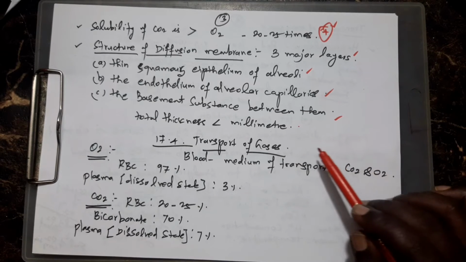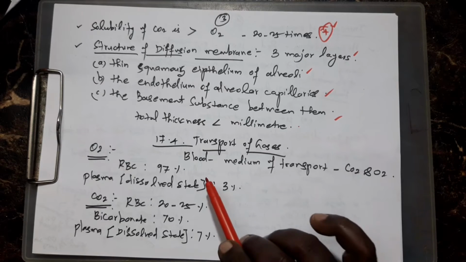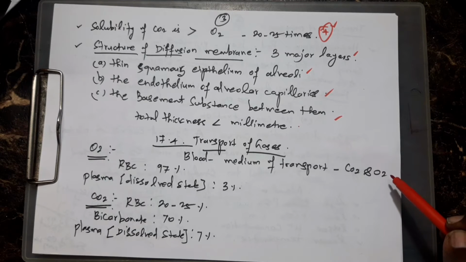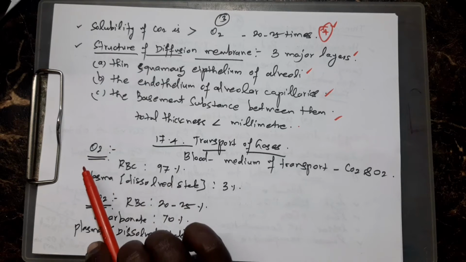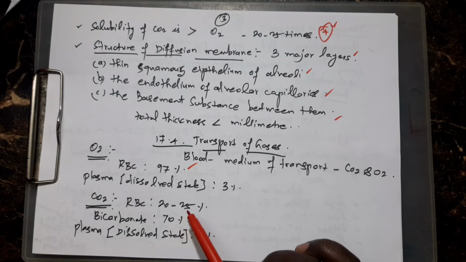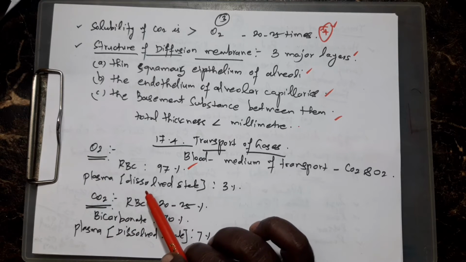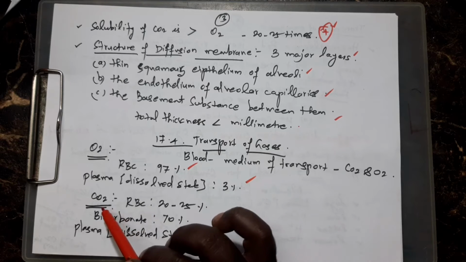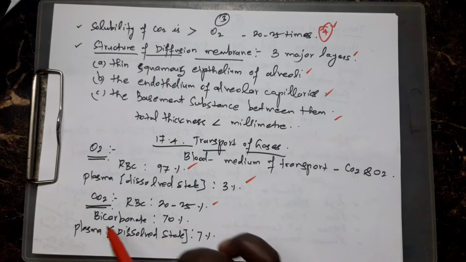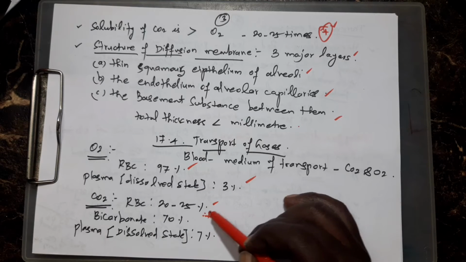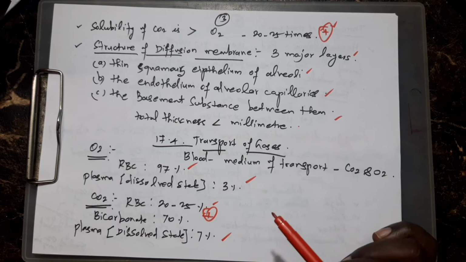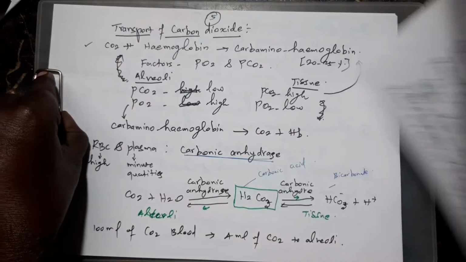Next comes our main point, the transport of the gases. Blood is a very important medium for the transport of gases, both CO2 and O2. Note down this point also. O2 is carried in two different ways: RBC carries 97% of the O2, and the plasma carries 3% in the dissolved state. CO2 is carried by RBC, that is 20 to 25%, and bicarbonate 70%. Note down, bicarbonate 70%, and plasma, also in the dissolved state, 7%. That's the rate of transport of gases.